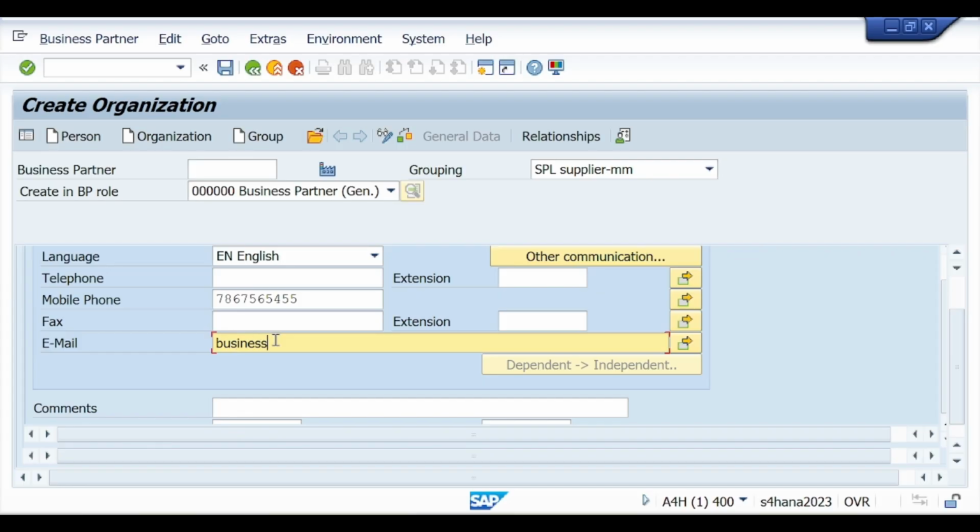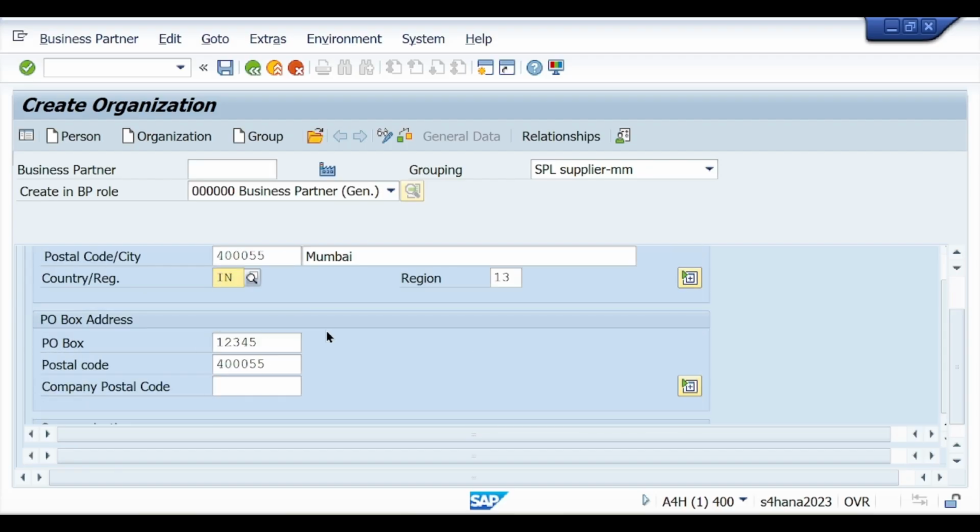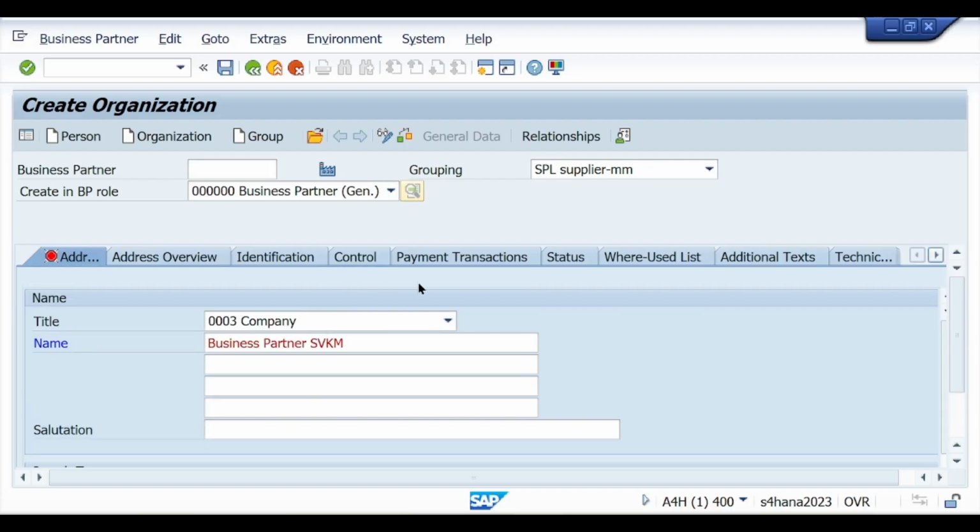Email ID, let's suppose this is the email ID. This way you can add any alternative email, mobile number and communication details. Business partner BP SVKM we have added. This is the way you enter all the common information related to your business partner.